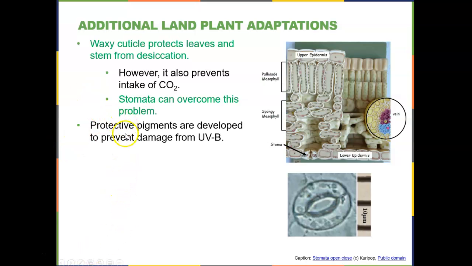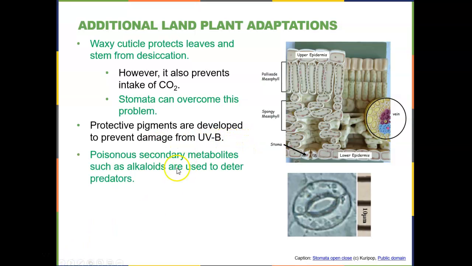Additionally, another protective component are pigments in the leaves that developed, and this would protect them from UV rays, particularly the UVB rays, and these could damage the leaf tissues. Another protective mechanism that plants developed was so that after animals came on the scene, some plants that had bitter or poisonous chemicals in them called alkaloids would deter predators from eating them. So that would keep them from being eaten.